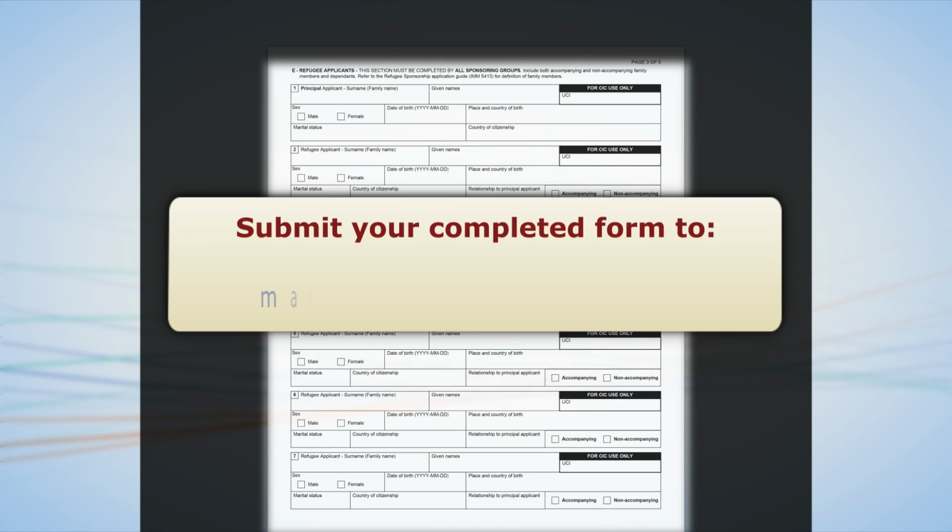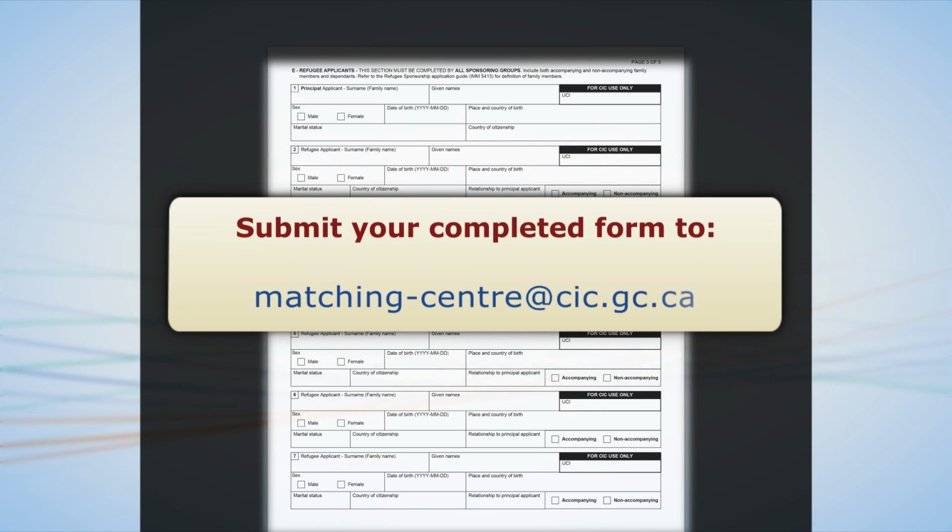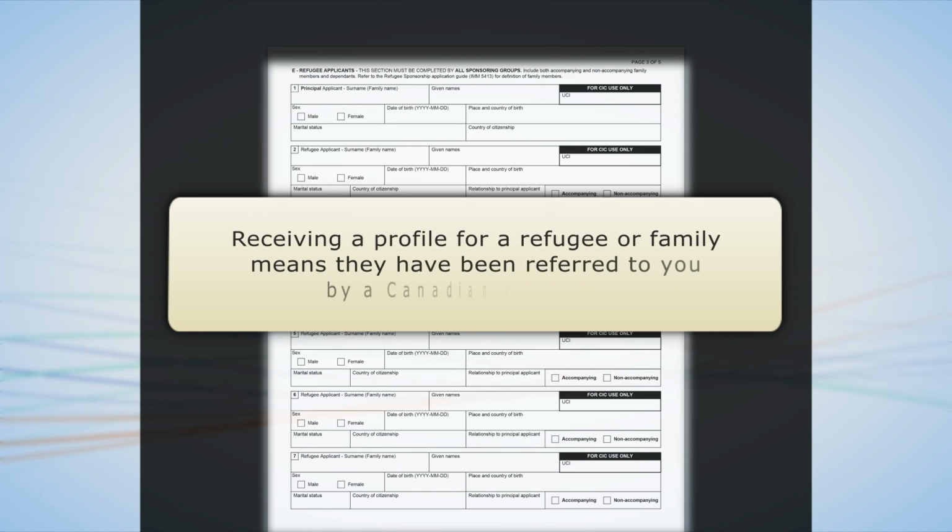You can submit your completed refugee profile request form to IRCC's Matching Center at matching-center@cic.gc.ca. Once you receive a profile for a refugee or family you would like to sponsor, this means you are sponsoring a refugee or family referred to you by a Canadian Visa Office. Be sure to include the refugee profile when you submit your refugee sponsorship application.